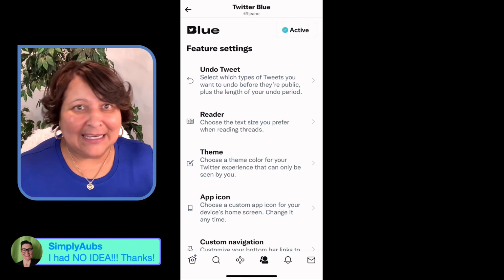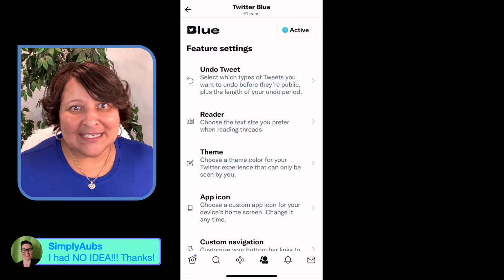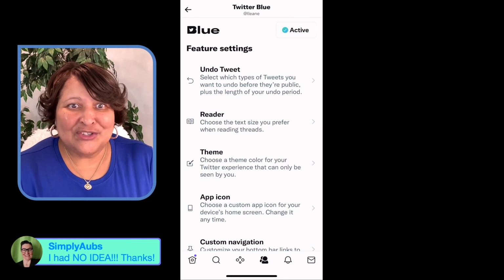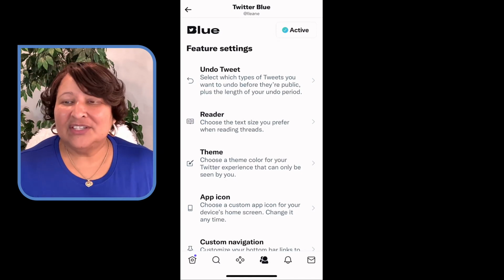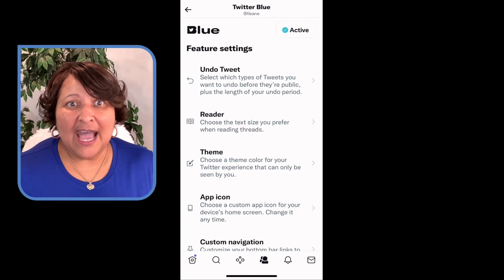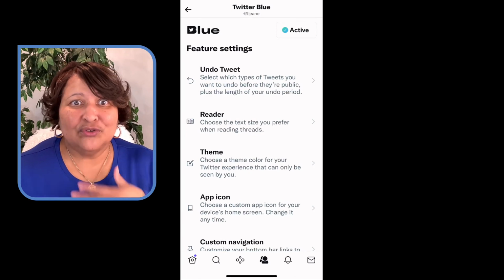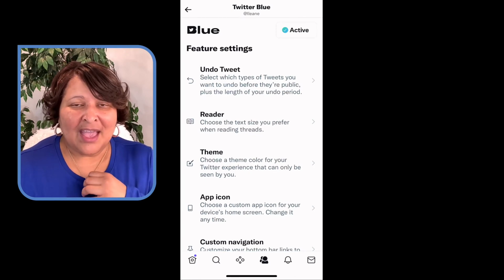This is new. I like to bring the new things to my peeps so that they'll know what's going on when they hear Twitter Blue. They won't be saying, what in the world is that? So at least you know what it is, even if you're not an avid Twitter user like myself.